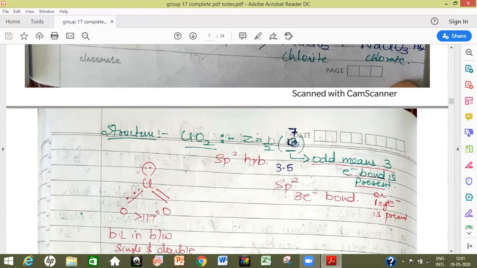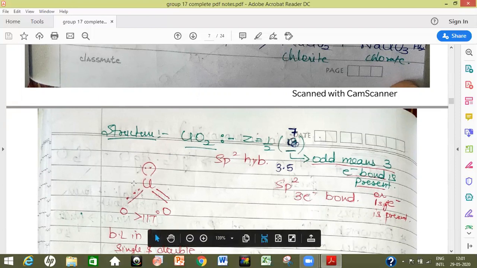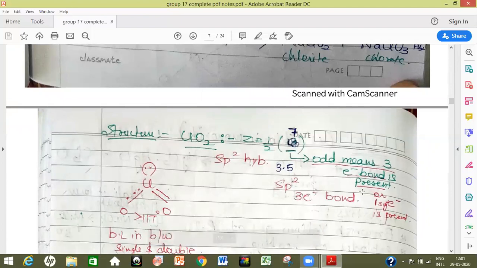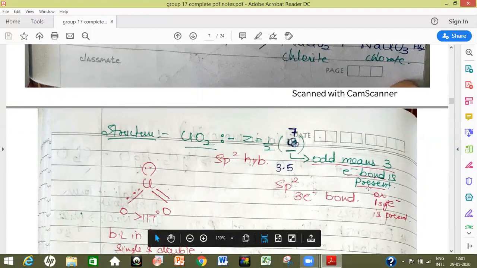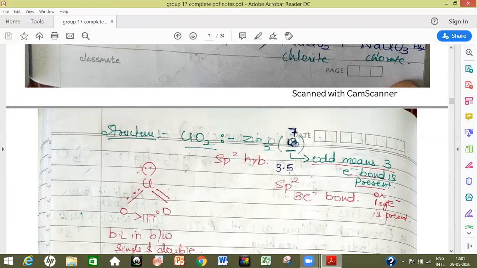So both the possibilities are there, and when we consider 3.5 as 4, that means Z of 4, geometry is going to be tetrahedral if the single electron present behaves individually, but if it is present in the form of 3-electron two-centered bond, then the hybridization is going to correspond to the value of Z to be 3. That is sp2 hybridized.